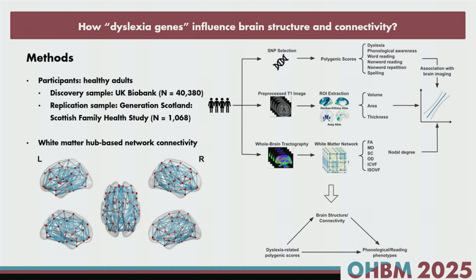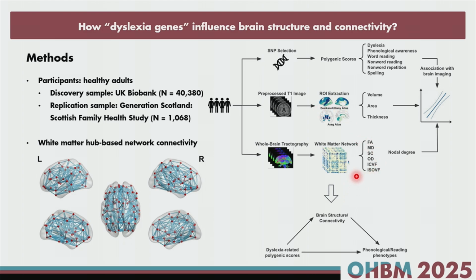And here is the pipeline of our study. We computed the polygenic scores of all these subjects, including not only their dyslexia-related polygenic scores, but also dyslexia-related reading phenotypes and their phonological polygenic scores. We calculated their brain volume, surface area, and cortical thickness of those 85 brain regions.